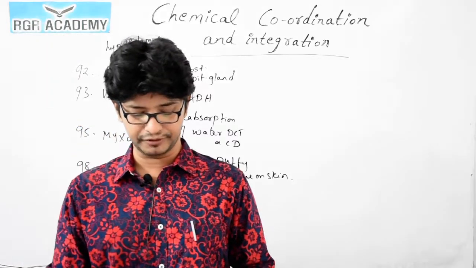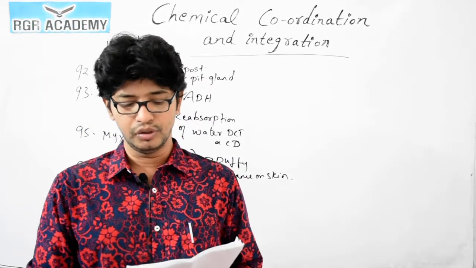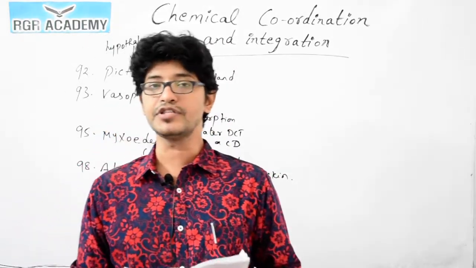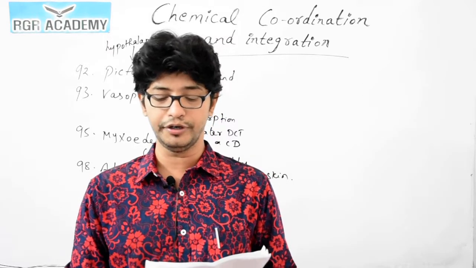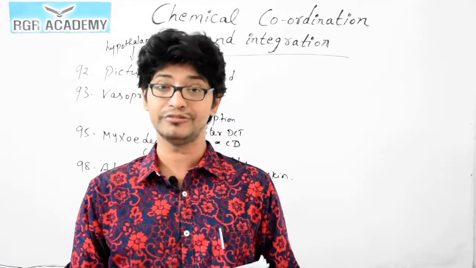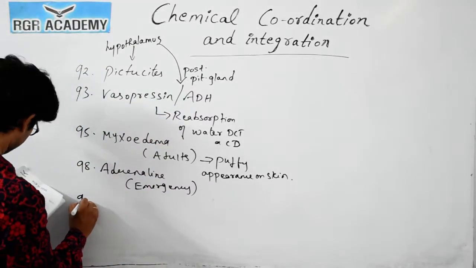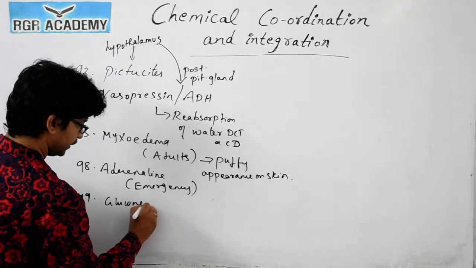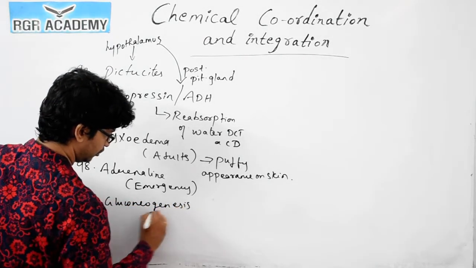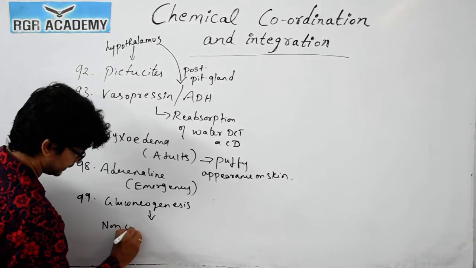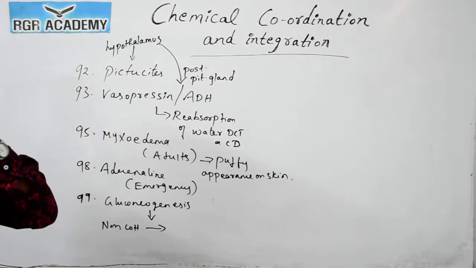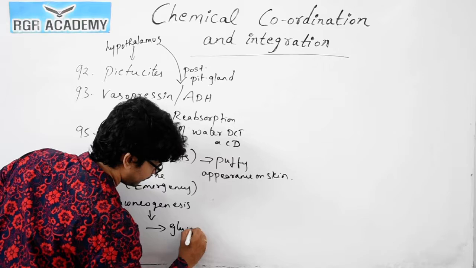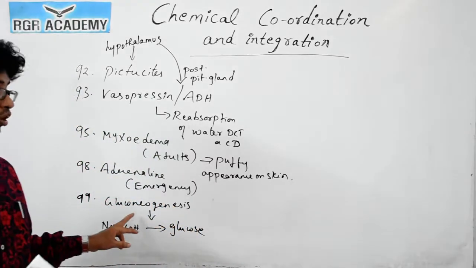Question number 99. Choose the mismatched pair from the following. Here you could see glucagon and glycogenesis, it's all fine. Oxytocin and prolactin, it's all correctly matched. But insulin and gluconeogenesis. What is actually gluconeogenesis? Non-carbohydrates, like protein or fats, getting converted to glucose. This process we call gluconeogenesis.